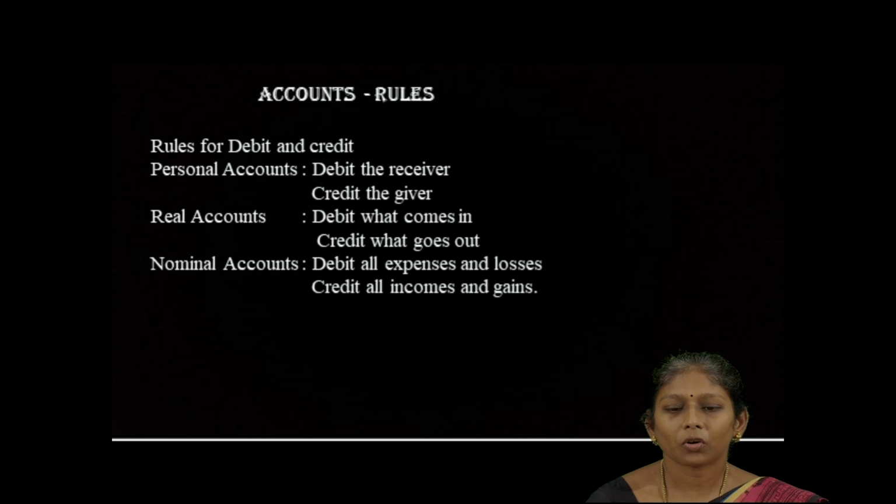The rules for accounting are known as the golden rules of accounting. Based on the types of accounts, these rules have been framed. There are two aspects, debit and credit. For personal account, debit the receiver, credit the giver. Real account, debit what comes in and credit what goes out. Nominal account, debit all expenses and losses, credit all incomes and gains.